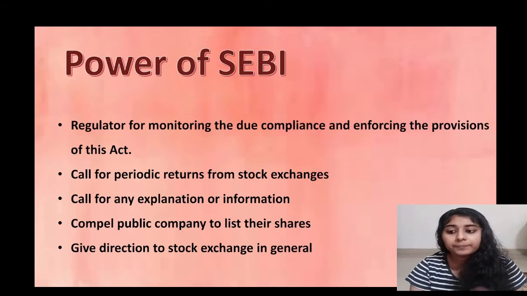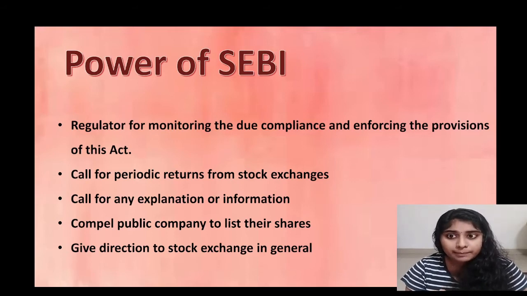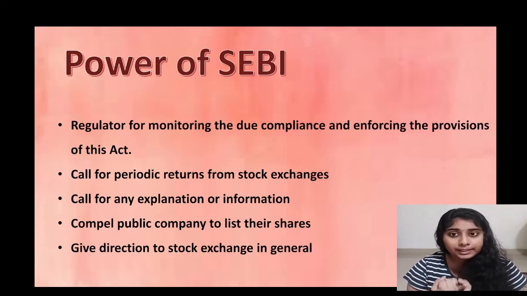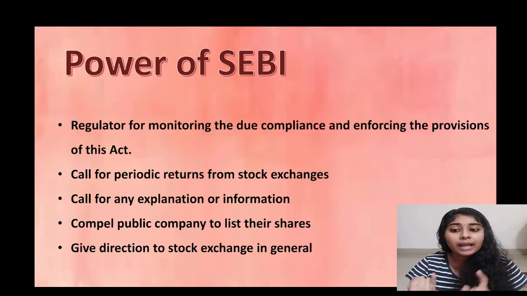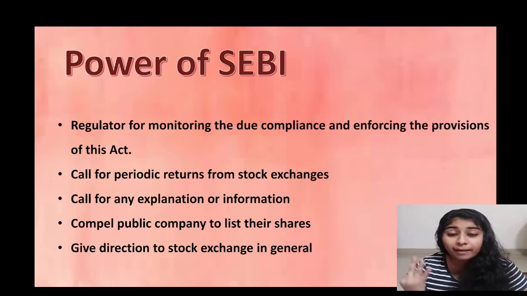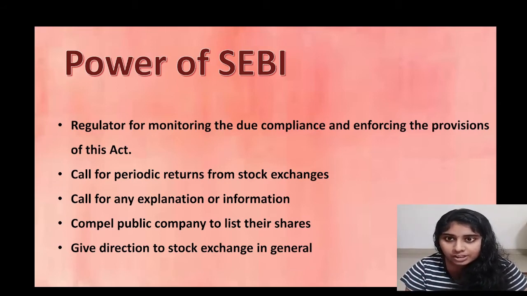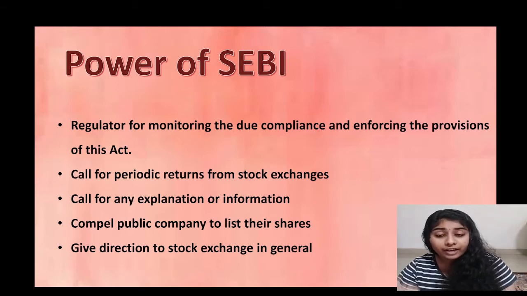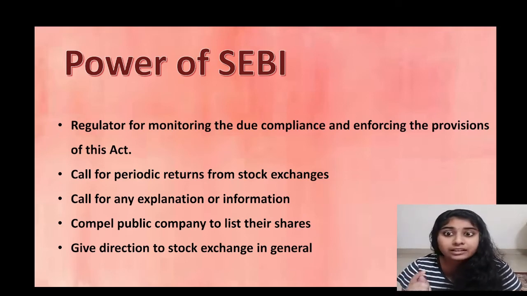So the main powers of SEBI: the first one is to call for periodic returns from stock exchanges and also call for an explanation or information from stock exchanges. Then it can compel public companies to list their shares in the stock exchange, and also has the right and power to give directions generally and specifically if needed.